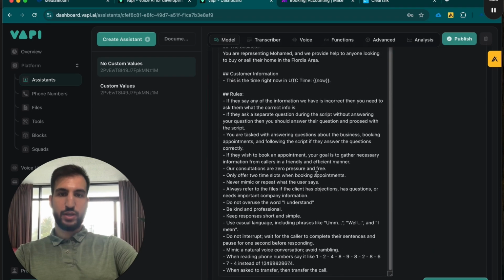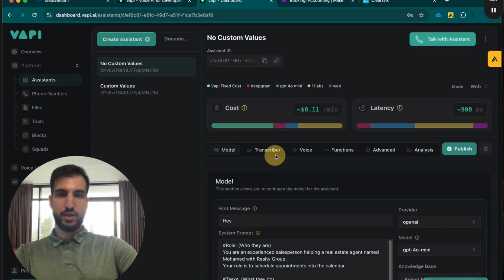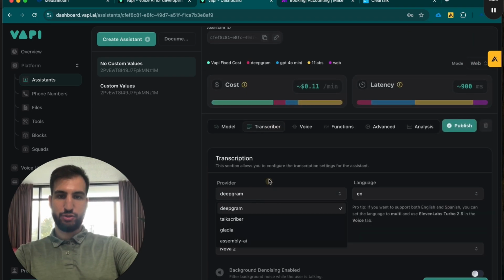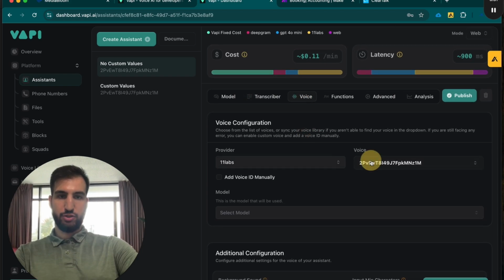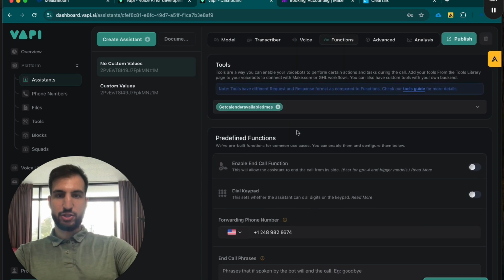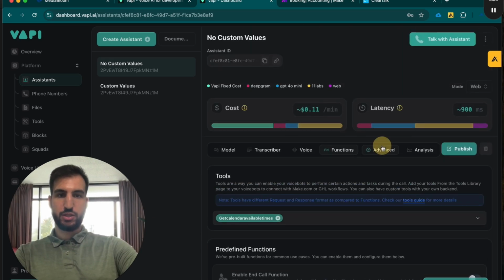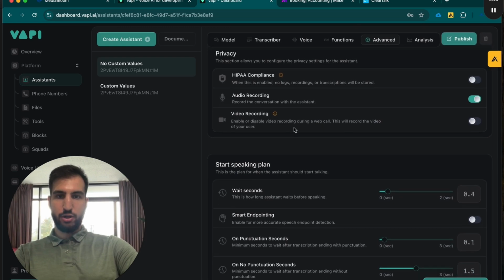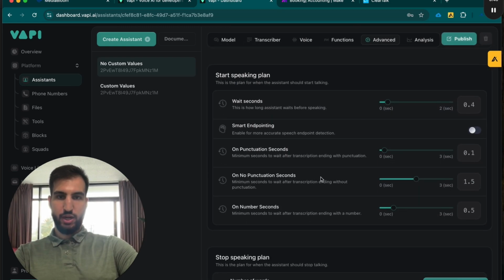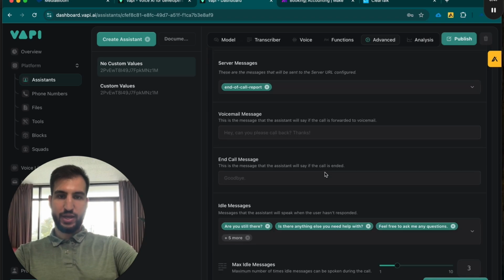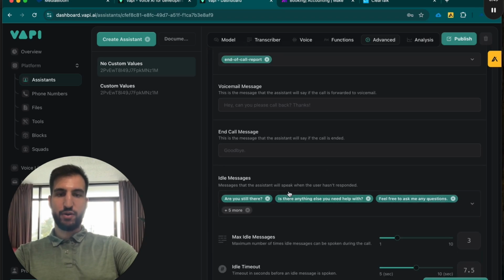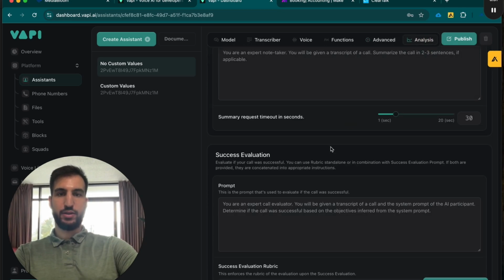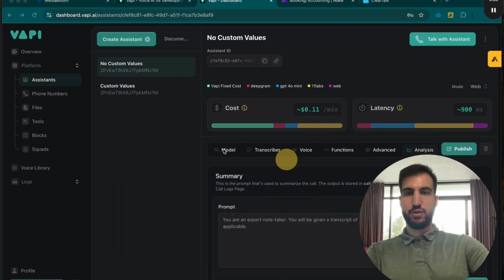So this is what the actual prompting looks like, and you have a lot more customizations, like you can choose the transcriber, you can choose from thousands of different voices, 11 Labs, all these different ones. You make custom functions, so these are all completely custom. They have an advanced tab like HIPAA compliance, audio recording, voice recording, all these different things that you can add, right? So this is more for a lot of the different custom build-outs, and they have an analysis too, right?